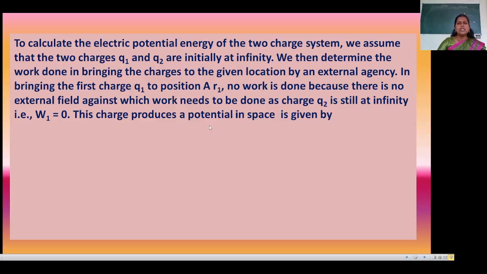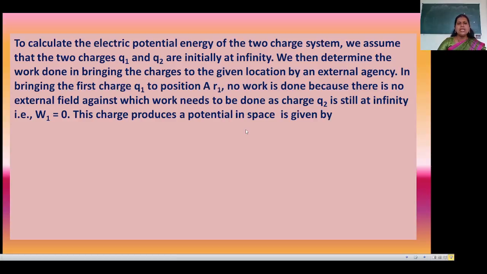First of all, we bring the first charge Q1 to the position vector R1, and no work is done, because there is no external field against which work needs to be done, as the charge Q2 is still at infinity. That is, W1 is equal to 0. If we bring Q1 to its present location, there is no need of work, since no external field is applied. So W1 is equal to 0.